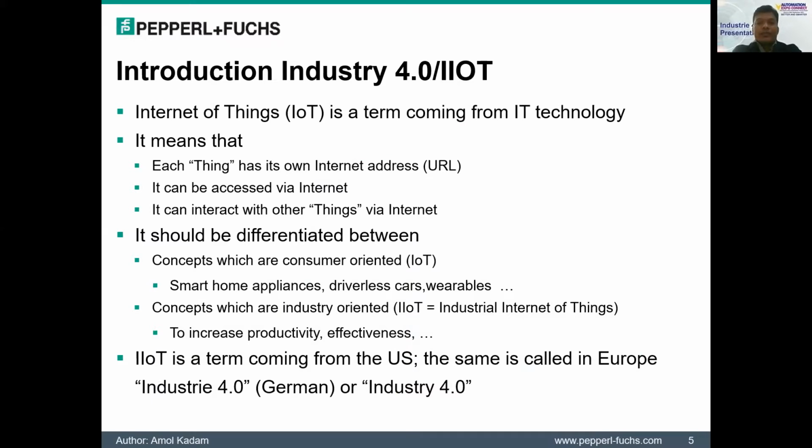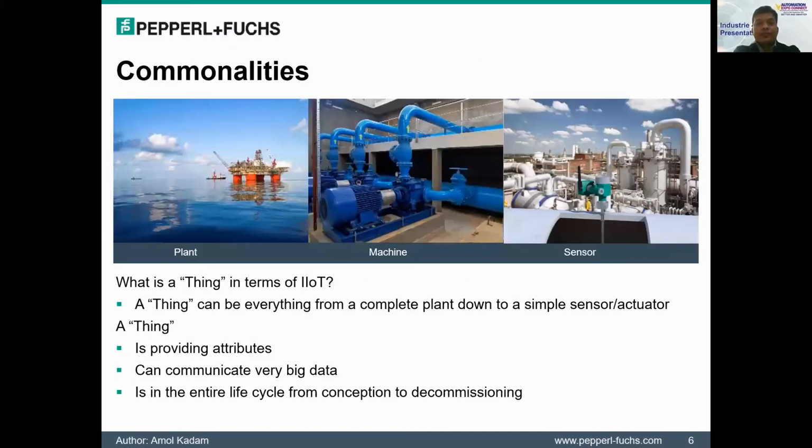The IoT concept which is industry-oriented is called IIoT, that is Industrial Internet of Things. Wi-Fi, Bluetooth, LTE based devices like tablets and smartphones are being used to increase productivity and effectiveness in plant processes. The IIoT term is coming from the US, and the same is called Industry 4.0 in European countries.